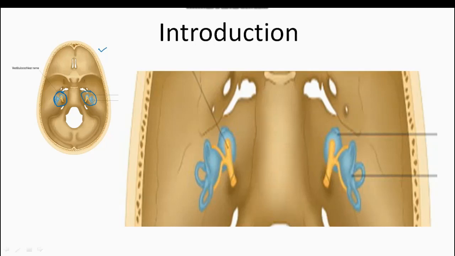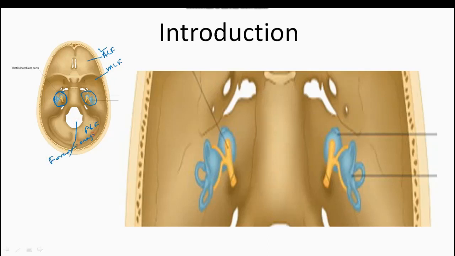As we know, this is the anterior cranial fossa, this one is the middle cranial fossa, and this one is the posterior cranial fossa. Clear? And here this is the foramen magnum.